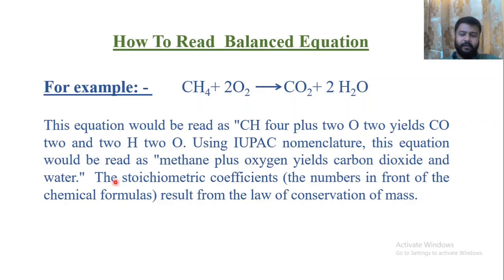The stoichiometric coefficients, that is this 2 and this 2, what are they? Stoichiometric coefficients are the numbers in front of the chemical formula, and they result from the law of conservation of mass, that is, this equation is the balanced one.